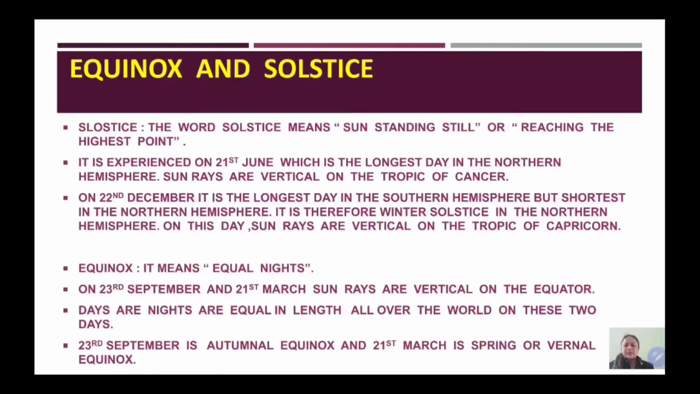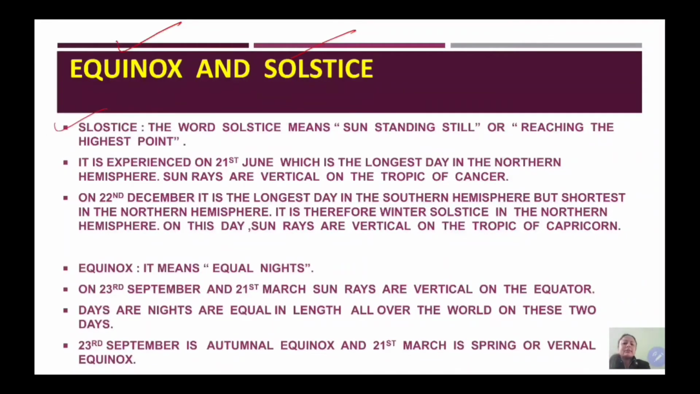The next effect of revolution of the earth around the sun is equinox and solstice. So students, equinoxes and solstices are two different phenomena. So let's learn when they occur and how they occur. What is the condition, or we can say what is the situation, when these two phenomena occur.